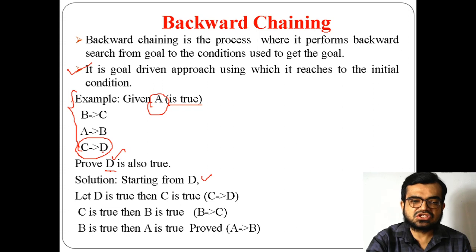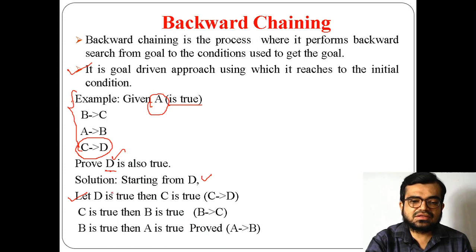So I am assuming D as true, because if I want to prove D as true, I should assume it as true, and if my assumption is correct, then my assumption of making D true is valid.